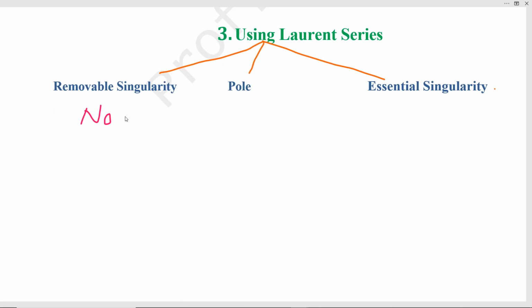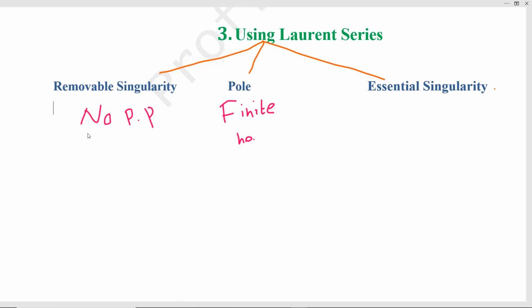Pole means a finite number of negative terms. It will have a principal part but a finite number of negative terms.